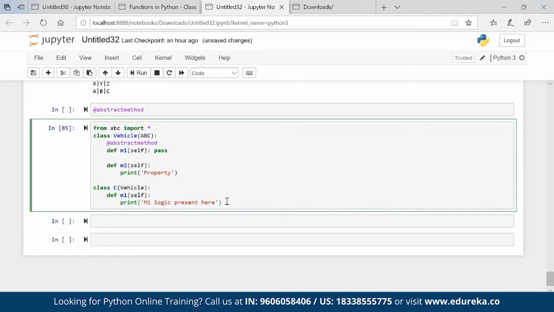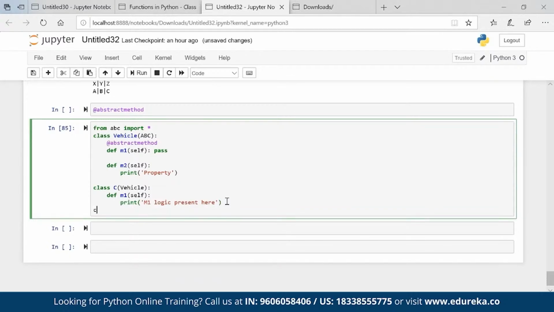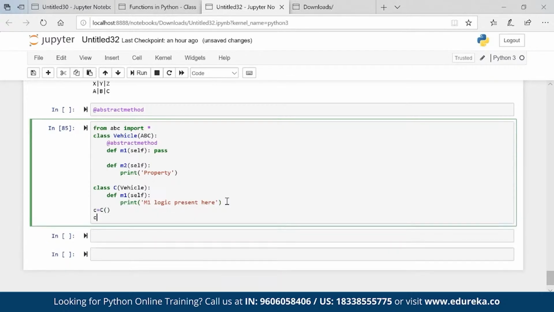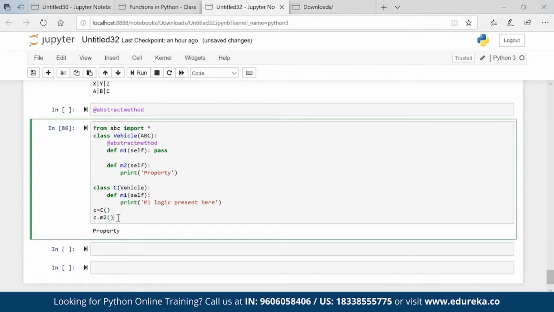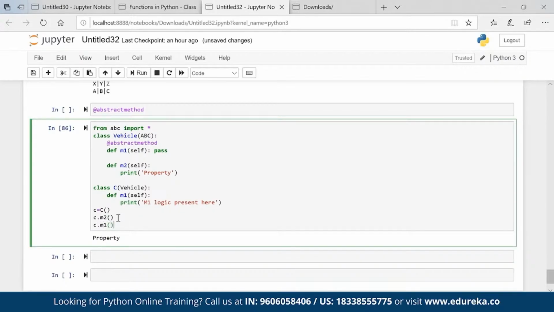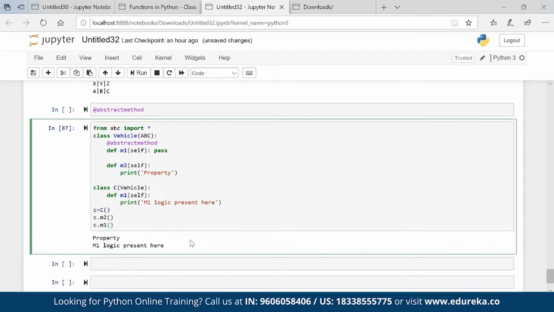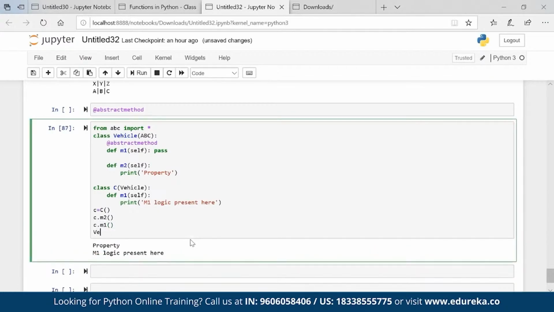So let's say if I go ahead and create c equal to the child class, c dot m2 is working fine, c dot m1 is working fine as well. What will happen if we write Vehicle? We have to create an object of Vehicle, v equal to Vehicle.